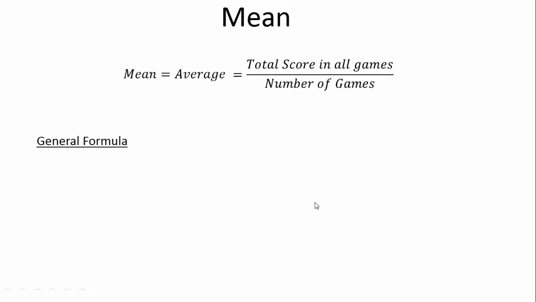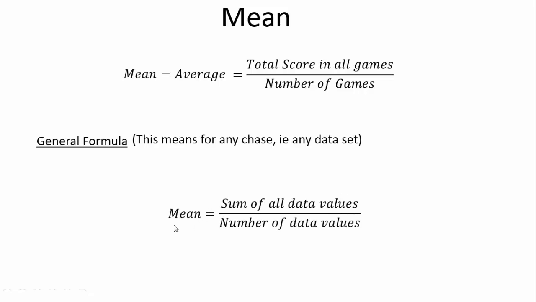But we need a general formula. What do I mean when I say general formula? It means in any case, i.e. any set of data. It doesn't have to be cricket. So the mean, or the average, is the sum of all the data values divided by the number of data values. So in this case, the sum of all the data values was the total score, divided by the number of values, and that was the number of games. So this is what you need to write down and remember. That is a very important formula.